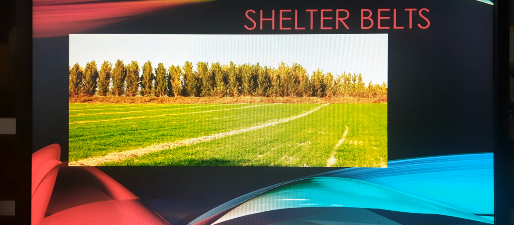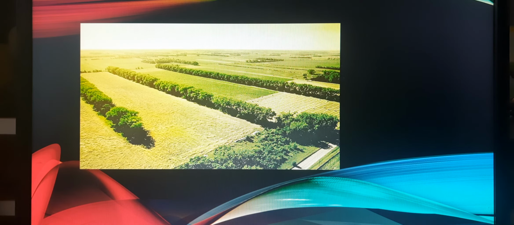Next is shelter belts. In the coastal and dry regions where winds can blow away the topsoil, rows of trees are planted to act as shelter belts. Shelter belts break the force of the winds and prevent soil erosion.